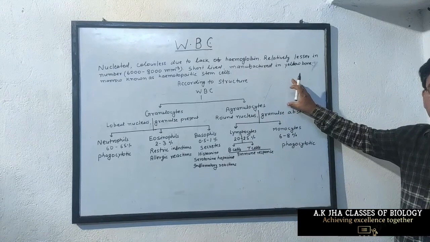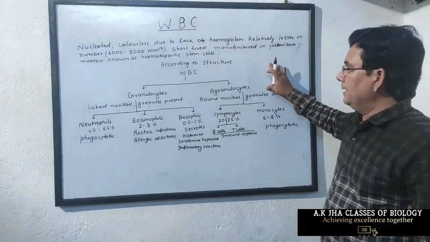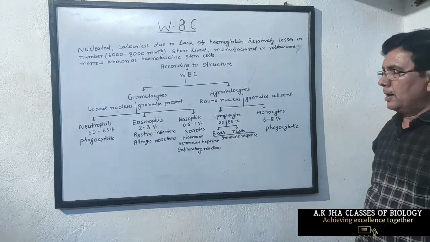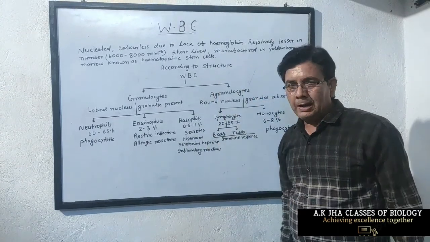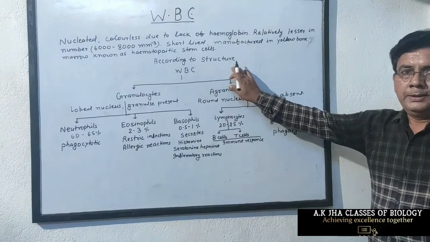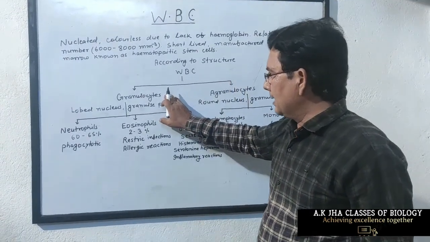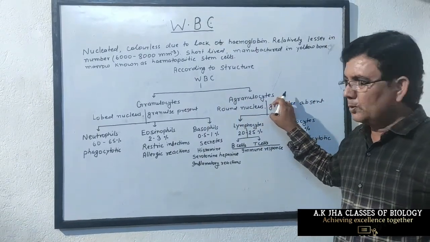RBC is manufactured in red bone marrow, while WBC is manufactured in yellow bone marrow, from hematopoietic stem cells. Now, according to structure, WBC is divided into two parts: granulocytes and agranulocytes.